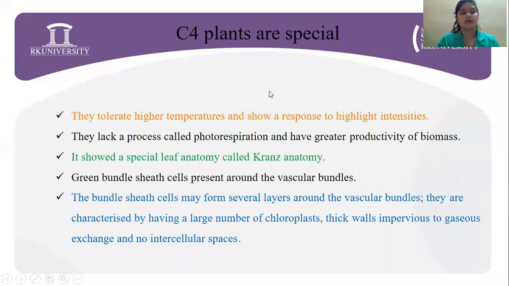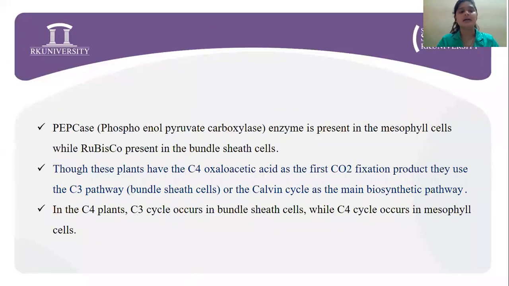Right now, one of the important things is that PEPcase, the phosphoenol pyruvate carboxylase enzyme, is present only in mesophyll cells, while Rubisco is present only in the bundle sheath. That is, in the mesophyll cells only PEPcase is present and Rubisco is absent. Now, though these plants have C4 oxaloacetic acid as the first CO2 fixation product, they use the C3 pathway, which occurs in the bundle sheath, or the Calvin cycle, as the main biosynthetic pathway.